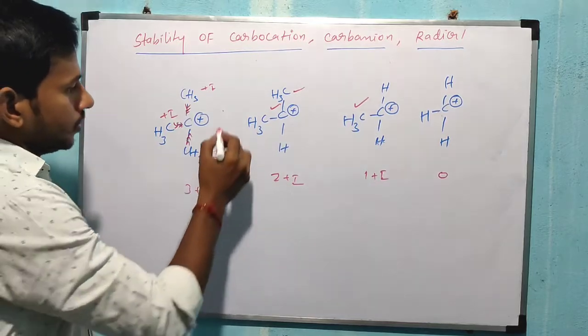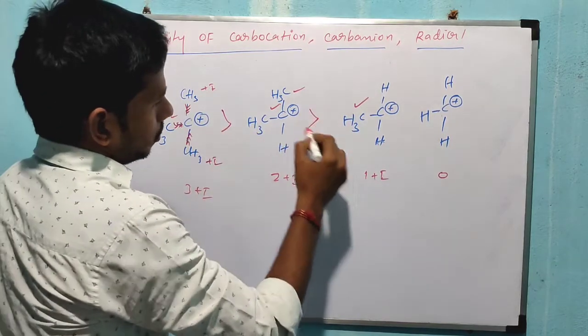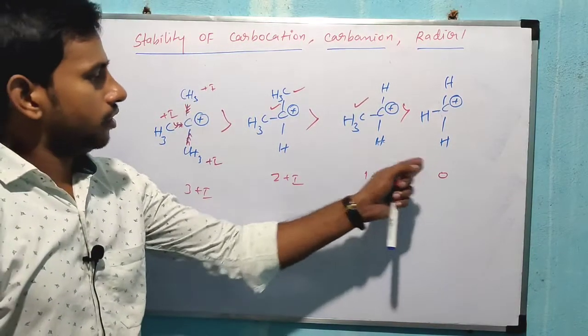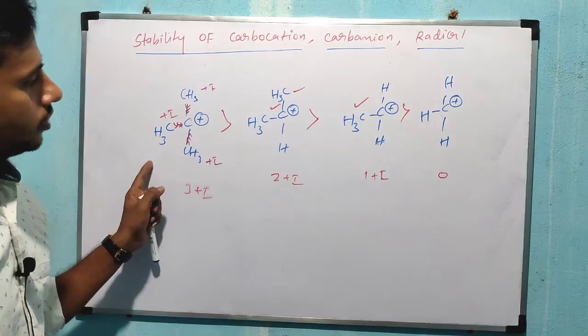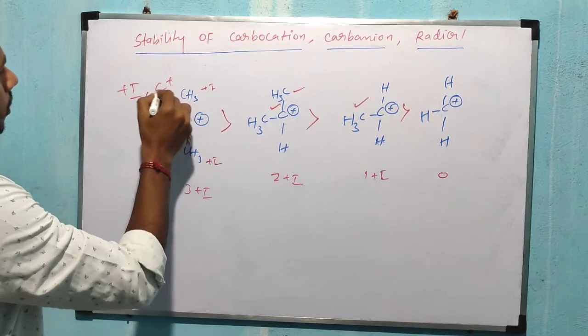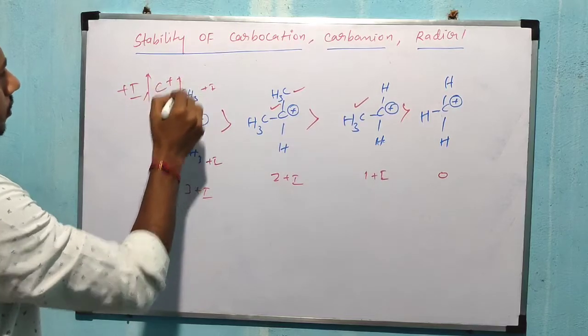That's why this is more stable compared to this one. So once plus I group increases, the corresponding stability also increases, right?